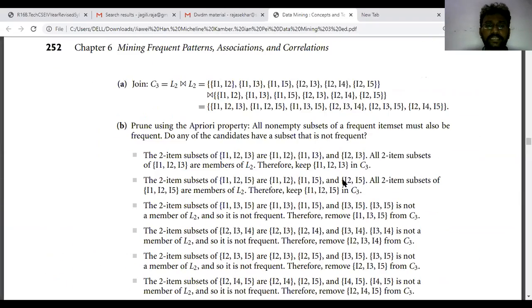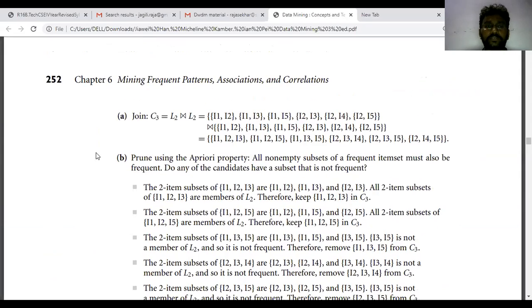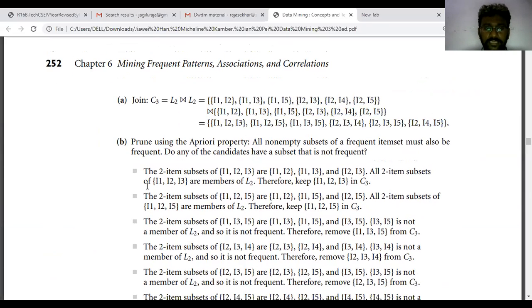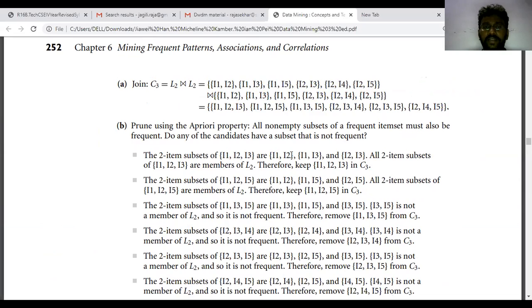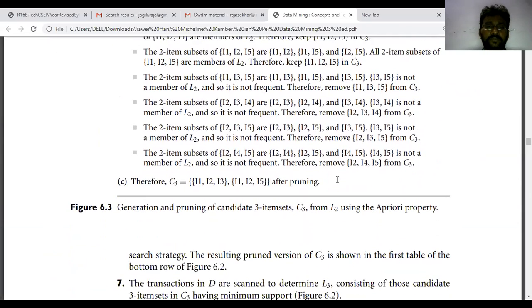Here the detailed transaction is given by the pruning. Let's see here: join within the C3 generation with L2, and L2 is I1, I2. The comparison values will be given from here to here. When coming to the final item set, that is the prune value. The second item set is I1, I2, I3, where I1, I2 is referred to here, and I1, I3 is here. All the two subsets will give the same C3 values. Therefore, the final C3 values are I1, I2, I3 as the first one, and I1, I2, I5 after the pruning.